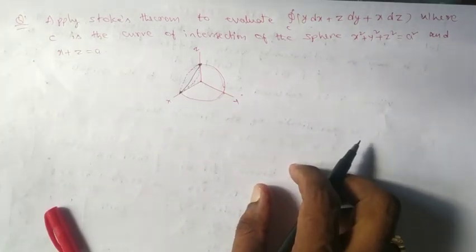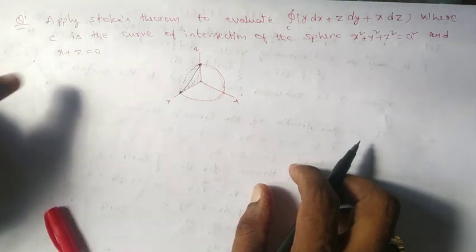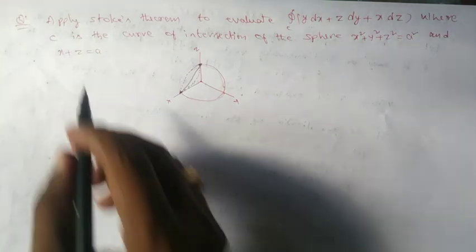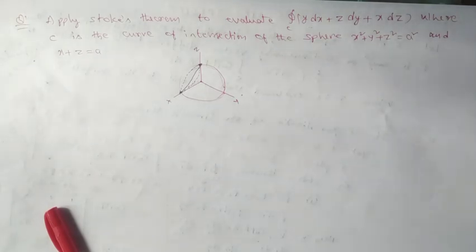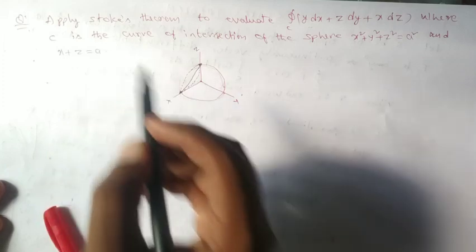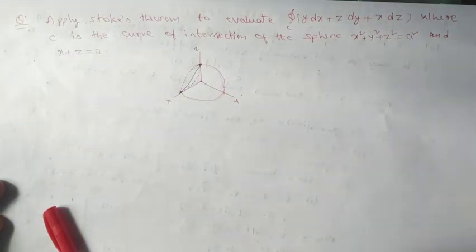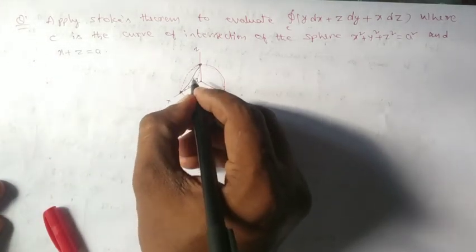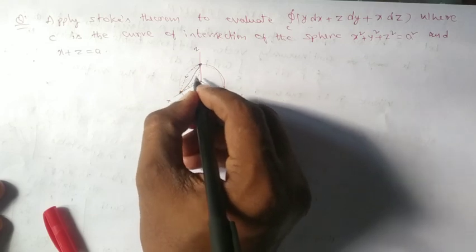So the intersection of the plane and the given sphere is a circle, on the surface x plus z equal to a. Clear? That you should remember. It is a circular surface, on the surface x plus z equal to a. So take care of taking these things clearly.